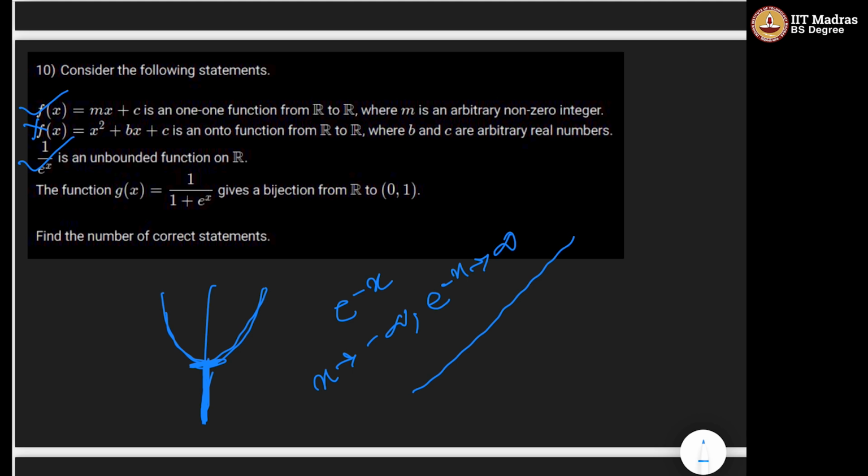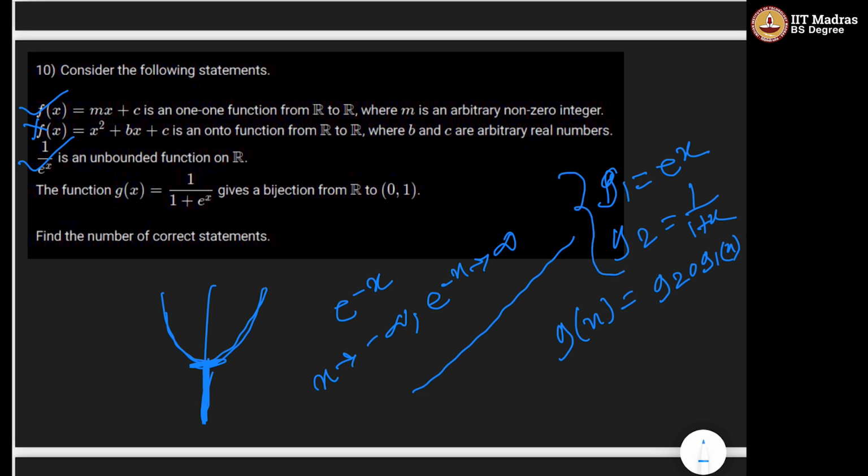Okay. So the function g(x) = 1/(1 + e^x) gives a bijection. We can take one function g1(x) = e^x and g2(x) = 1/(1 + x). Clearly g(x) is the composition function g2 ∘ g1(x). Individually these two functions are one-one, and the composition of one-one functions is again one-one. So it implies that g is one-one.